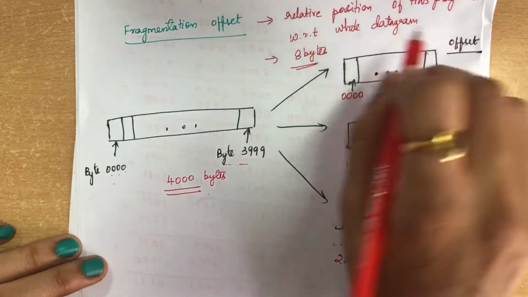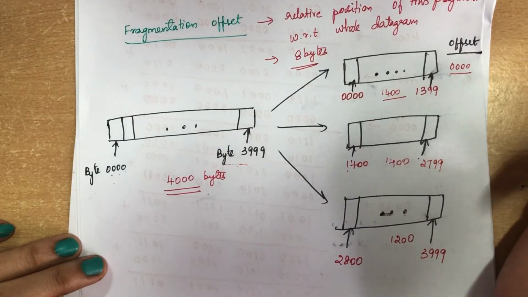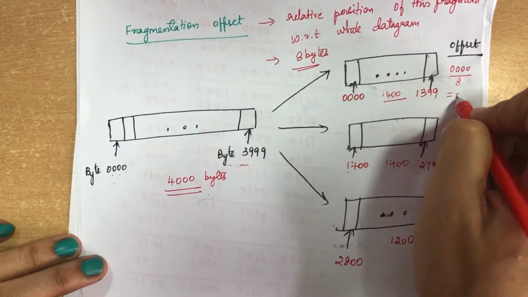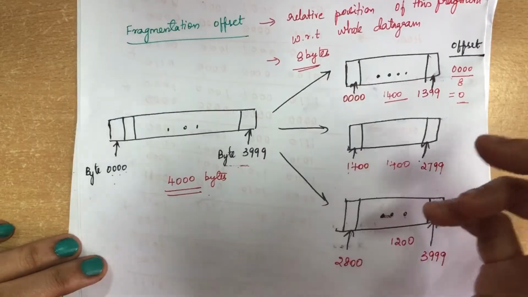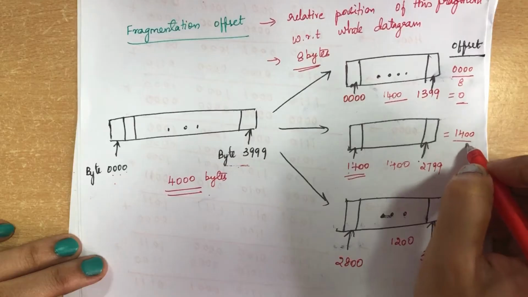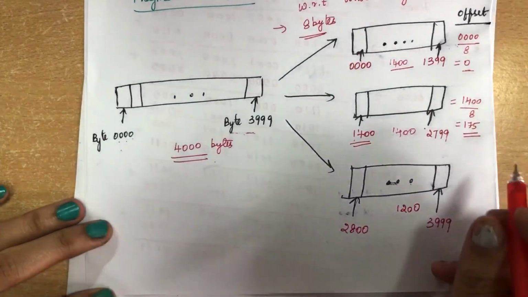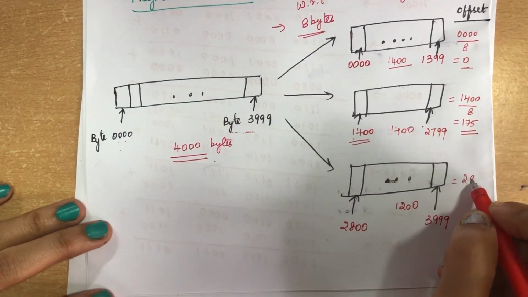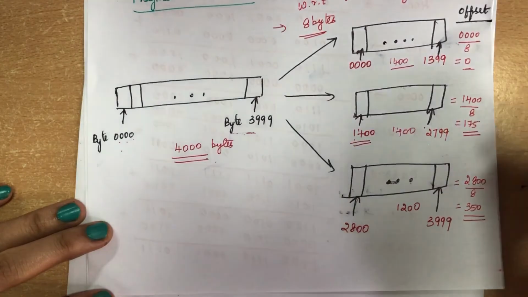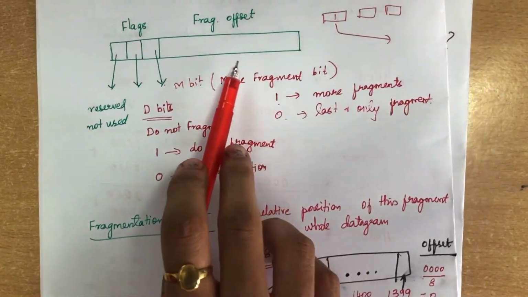So now we will see how we mention the offset value. As I have told you, it is measured in 8 bytes, so we take the starting byte value and divide it by 8. For the first datagram that is 0, so the offset value is 0. For the second, the starting byte value is 1400, divided by 8 we get 175, so the offset value is 175. For the third, the start is 2800 divided by 8, which gives 350. This is how we calculate the offset value, and these values have to be added in the fragmentation offset field.